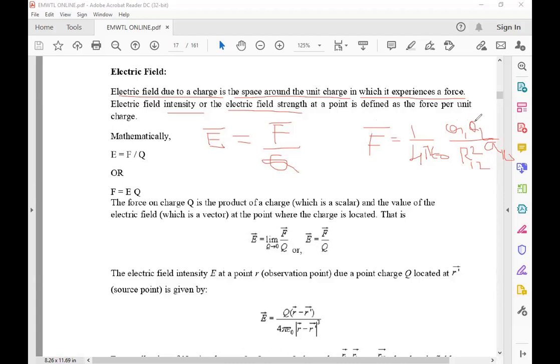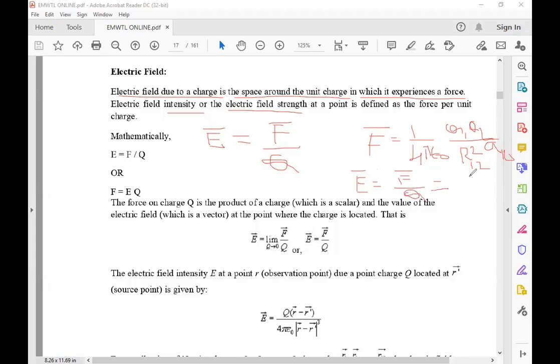In this force, if I am taking force per unit charge, it becomes the electric field. So the electric field E bar is equal to the same formula, F by Q, nothing but F bar by Q, with any one of the charges.